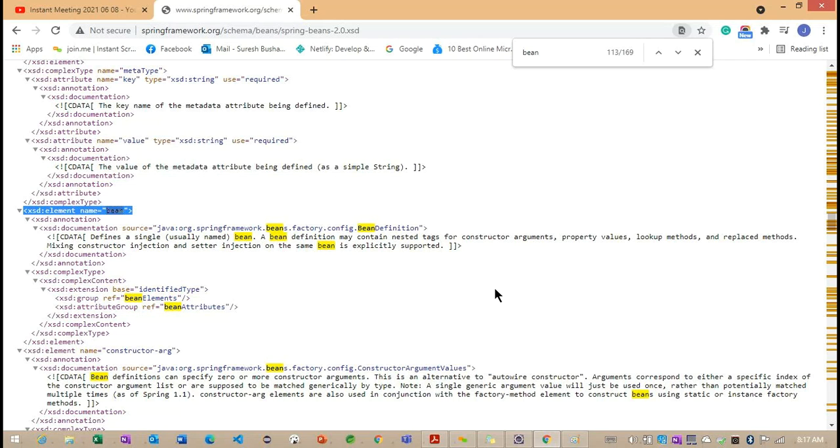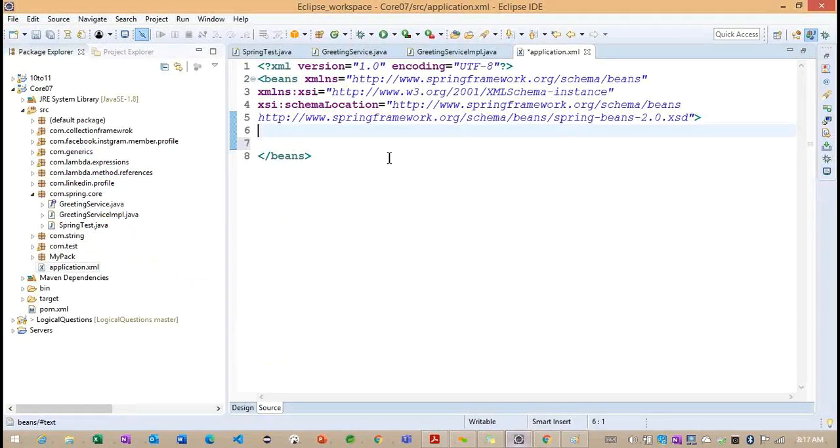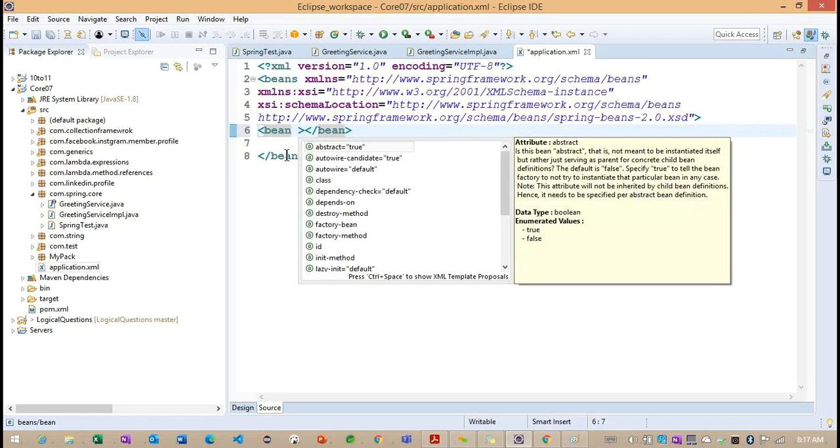So why do we need to provide this particular XSD? Because the container is going to understand whatever object information we provide, and we can provide that information with the help of this XSD. Now if you observe, I'm trying to provide a bean. Inside this, we have these many properties.